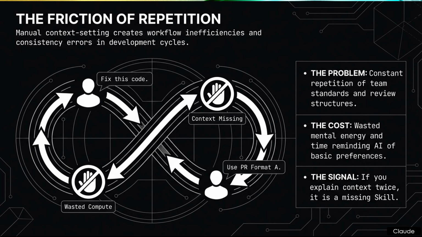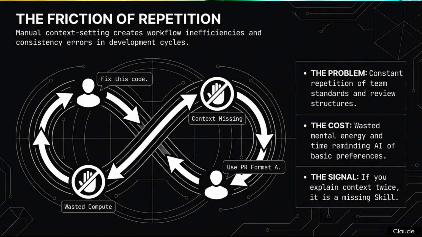And the graphic provides a detailed breakdown of these pain points. It illustrates what we can call a cycle of inefficiency. It starts with the developer issuing a command to fix this code. Which immediately spirals because the AI lacks the specific environmental constraints. Right, it spirals into wasted compute. The AI generates a generic, unusable response. That triggers a context-missing error state, which forces the developer to manually input a correction, like use PR format A. It creates a reactive loop where you are correcting the tool instead of utilizing it.